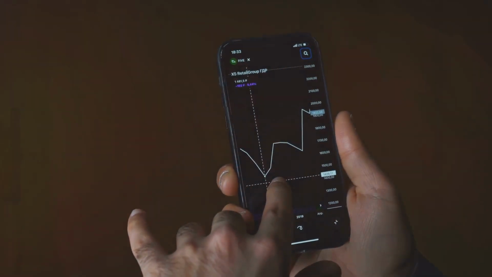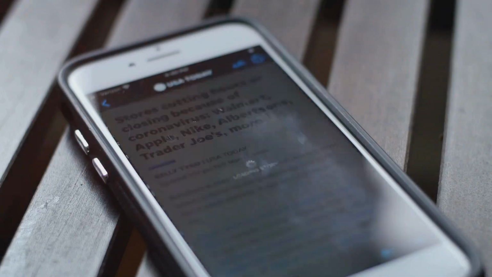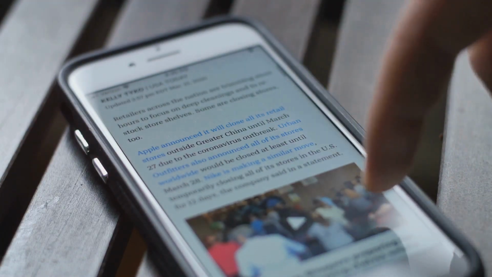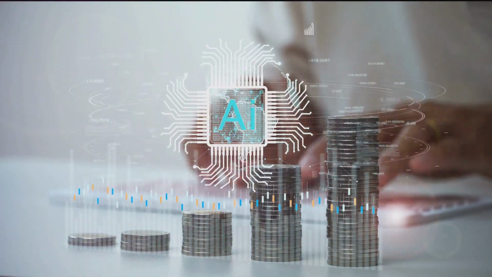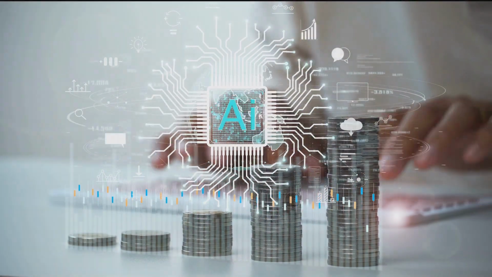These algorithms are designed to optimize user engagement, keeping us scrolling, clicking, and interacting as much as possible. In this video, we'll explore how AI-driven algorithms work on social media platforms and the profound impact they have on our online experiences.